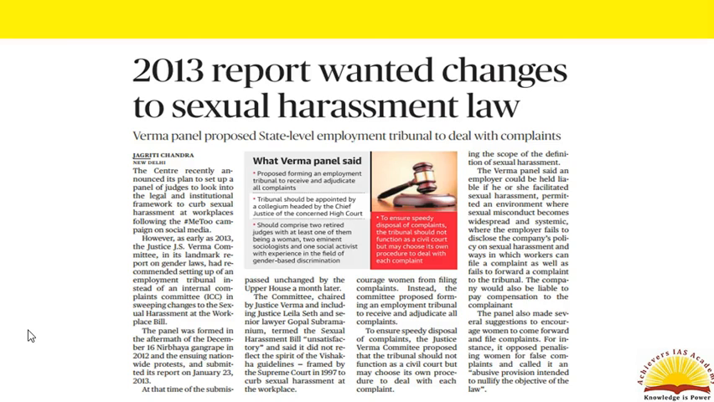Further, the report had noted that the tribunal should not function as a civil court but may choose its own procedure to deal with each complaint on a case-by-case basis. The tribunal should be appointed by a collegium headed by the Chief Justice of the concerned High Court and should comprise 2 retired judges, with at least one of them being a woman, 2 eminent sociologists, and 1 social activist who has experience in the field of gender-based discrimination.